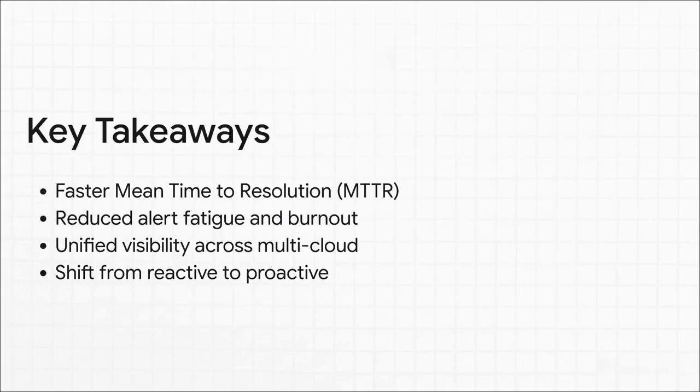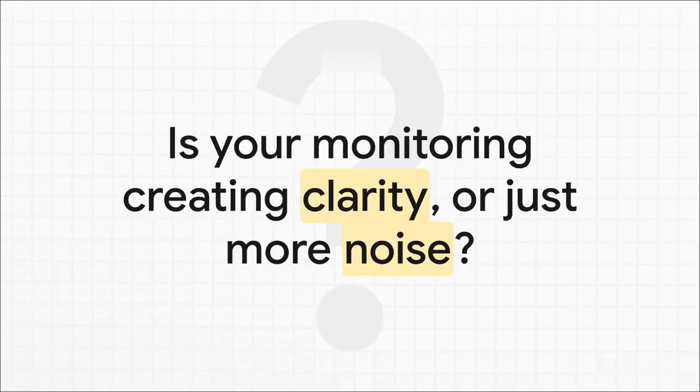So what does all this mean in practice? Well, when you find the signal, you fix problems faster, which improves your mean time to resolution, your MTTR. You stop burning out your most valuable asset, your engineers. You finally get a true, unified picture of your entire system, no matter how many clouds it spans. And ultimately, you can shift your team's entire culture from just reactively putting out fires to proactively building more resilient systems.